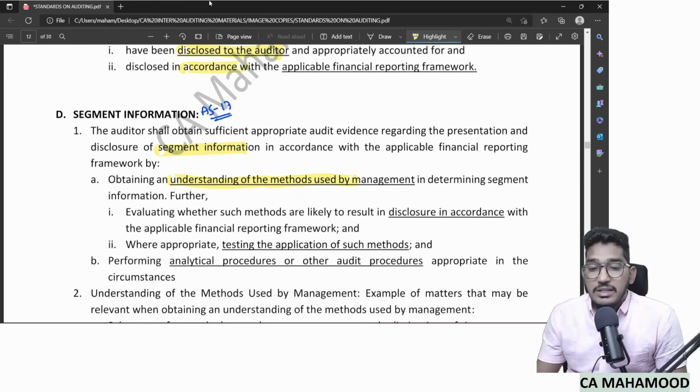Then analyze whether those methods are in accordance with the applicable financial reporting framework. Whatever methods the management has used, whether they are as per the applicable financial reporting framework or not. And wherever possible, test the application of such methods. Since you also have knowledge of AS 17, you do the calculations on your own and try to compare them with the management's calculation. And wherever suitable, try to perform analytical procedures on the segment information.